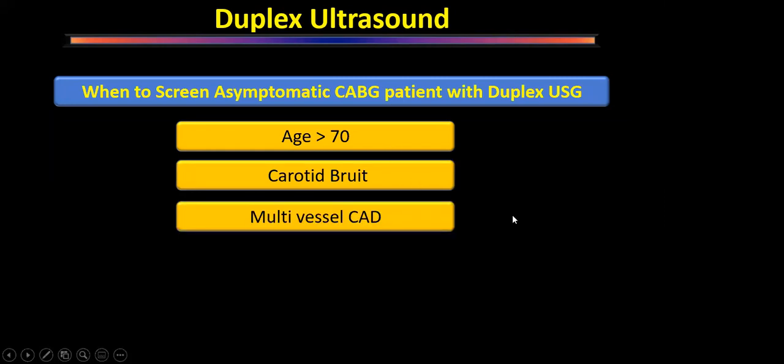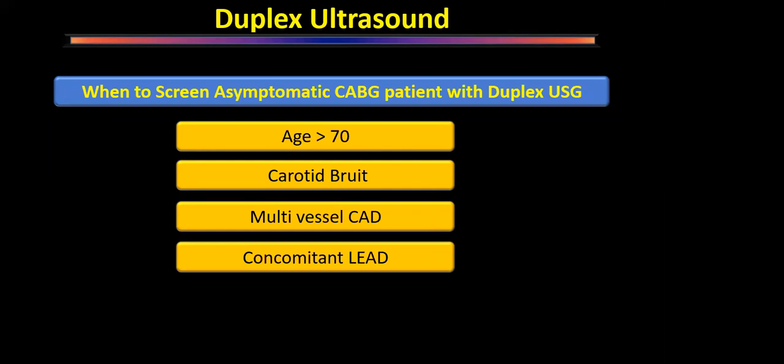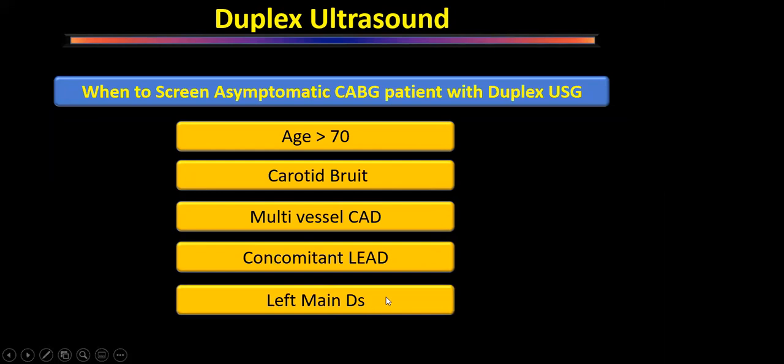If the patient has multivessel coronary artery disease, if patient has a concomitant peripheral vascular disease of the lower limb, if a patient has a left main disease, this is not in the recommendation of ESC, but this is in the recommendation by AHA. So if that patient has a left main disease, these patients, even if they are asymptomatic, we have to do ultrasound of the neck before taking those patients for coronary artery bypass grafting.